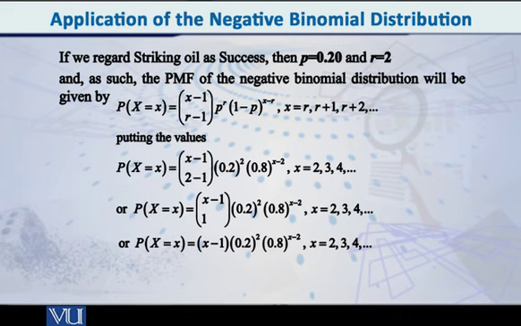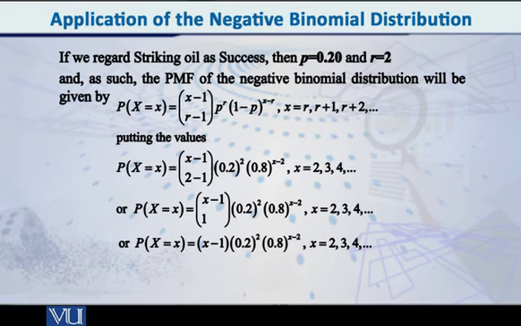So p की वैल्यू तो हम जानते हैं because of that geological study. We know that p is equal to 0.20 because they found out that there would be 20% chance of striking oil for any particular well that they might drill. तो p तो हो गया. What about r? Well, for this you should go back to the question. What was the question? What is the probability that the second success occurs on the 5th well that they drill? So rth success, here second success. So r is equal to 2.